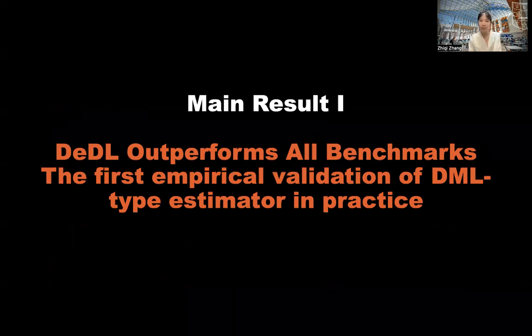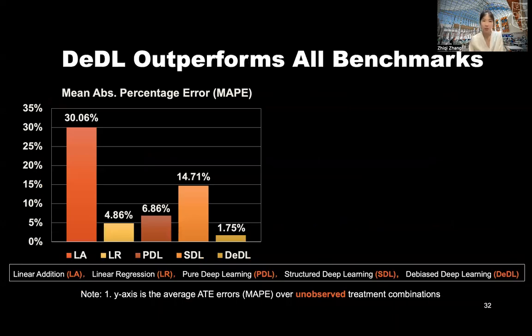And here are our main results. First, our DEDL estimator outperforms all benchmarks. Again, we want to emphasize that we believe we provide the first empirical validation of a double machine learning type estimator in practice. To show the performance, we provide the mean absolute percentage error of the 5 benchmarks.